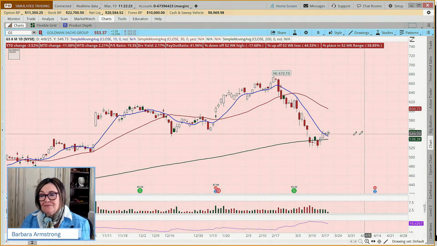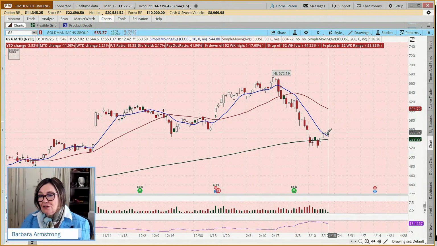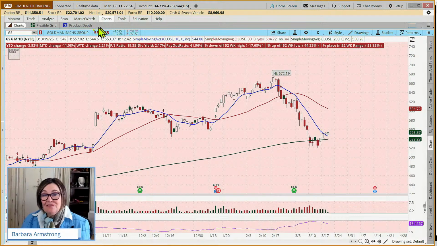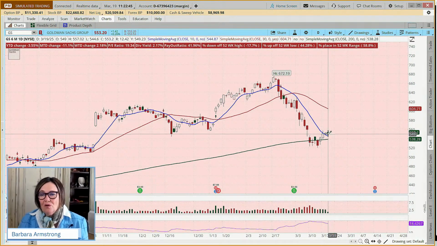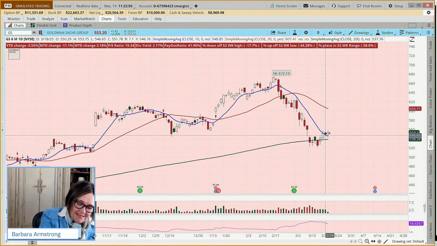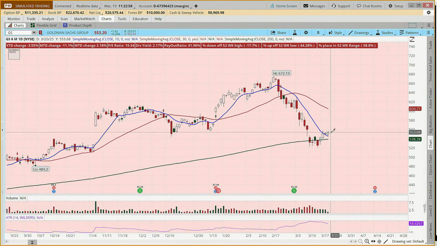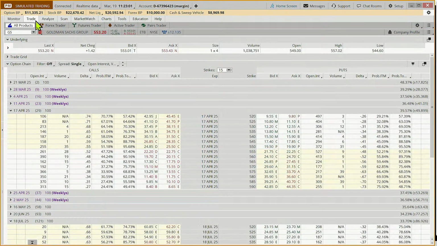But what's one of the things that might make us nervous if we have a small account and we're looking at placing a conditional order on Goldman Sachs? This is a $553 stock. And yes, it has fallen from 672, but it's not exactly in the cheap seats, is it? And so maybe what we do is just say, hey, the low of this day was 544.60. Maybe we just put in an alert.